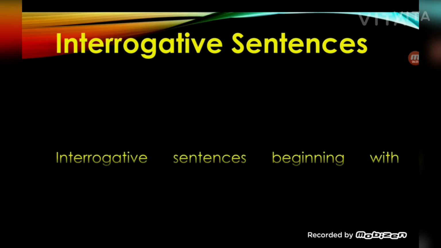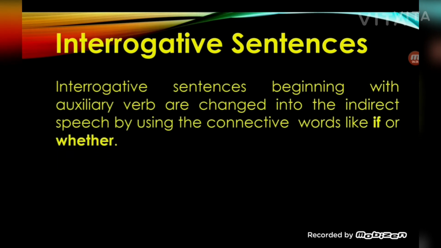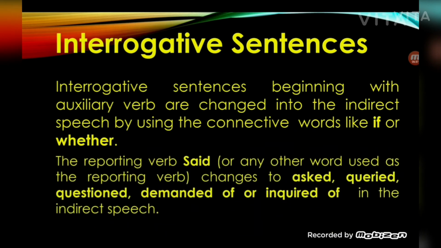Interrogative sentences. Interrogative sentences beginning with an auxiliary verb are changed into indirect speech by using connective words like if or whether. The reporting verb said, or any other word used as a reporting verb, changes to asked, queried, questioned, demanded of, or inquired of in the indirect speech.